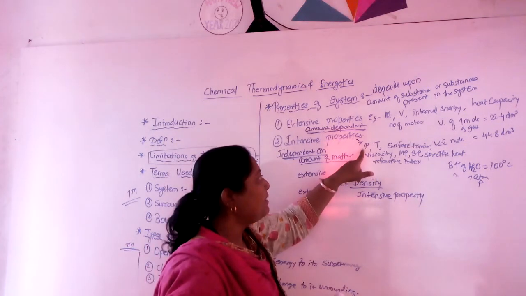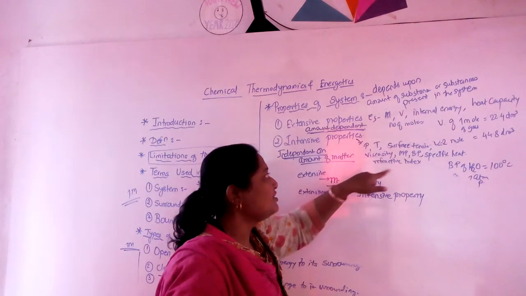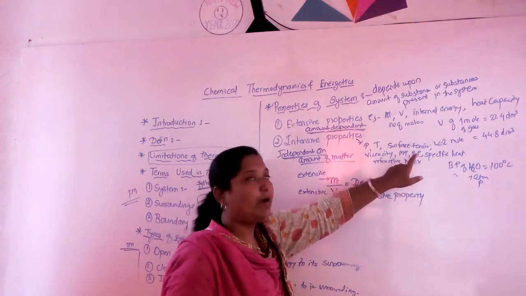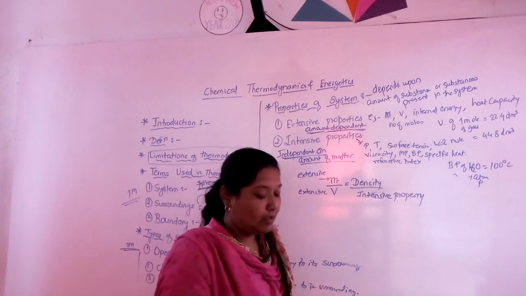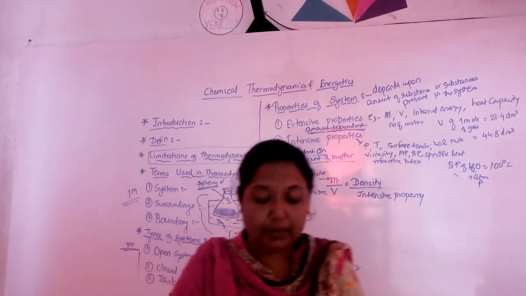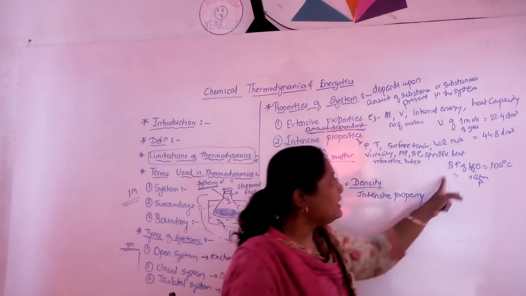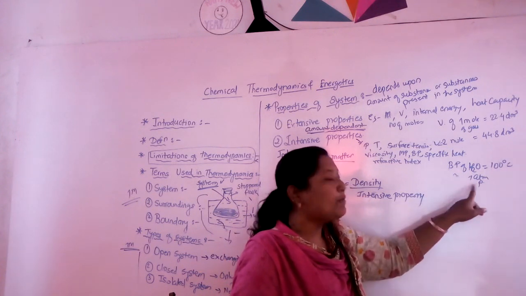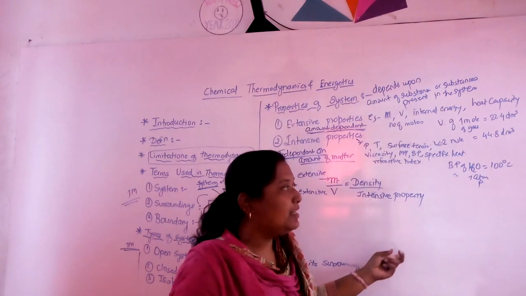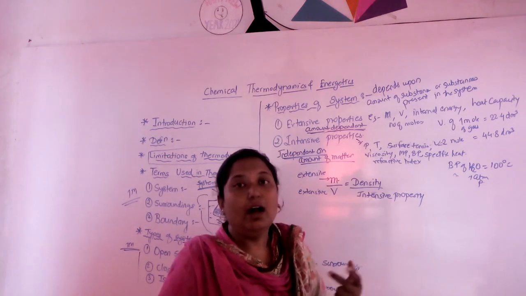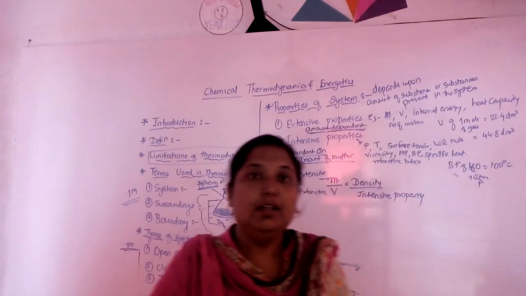For example, pressure, temperature, surface tension, viscosity, melting point, boiling point, specific heat, refractive index. For example, the boiling point of water is 100 degrees Celsius at 1 atmosphere pressure, no matter whether the volume is 1 liter, 2 liter or 100 liter.